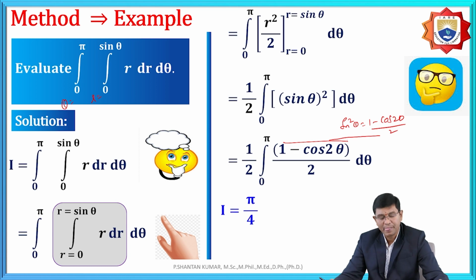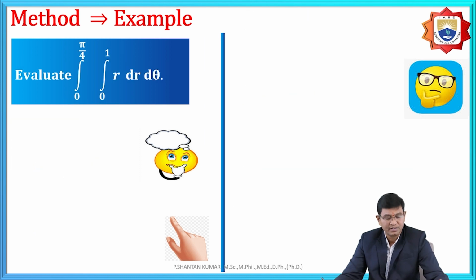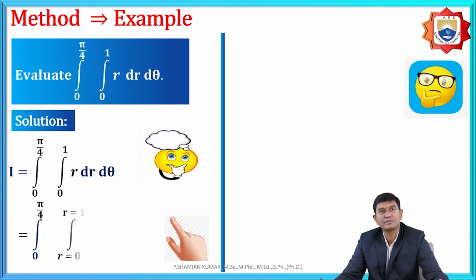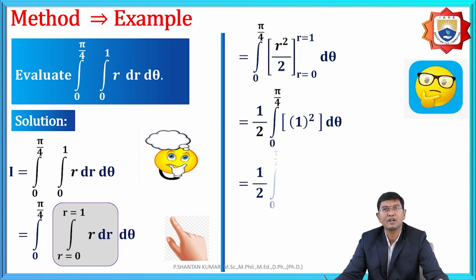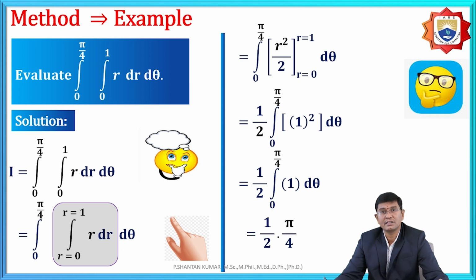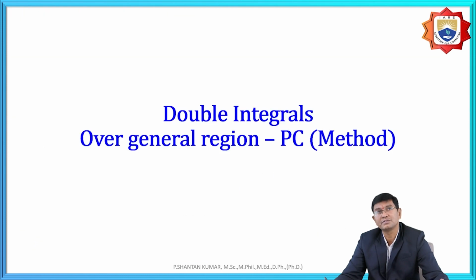And again here, take 1 by 2 common. The integration of 1 is theta, and the integration of cos 2 theta is sin 2 theta by 2. Applying the upper and lower limits, the value will be pi by 4. By our choice, the limits are theta equal to 0 to pi by 4. The condition is r square by 2, and again 1 by 2, and the integration of 1 is theta, that means pi by 4 upper and lower, so pi by 8 is the final solution.